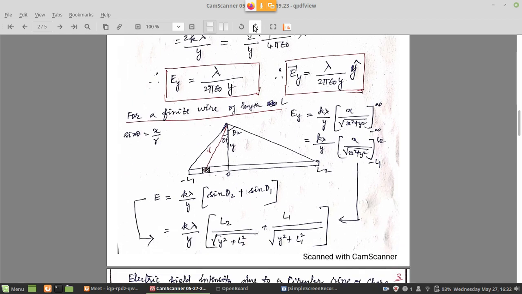But that was for an infinite wire. For a finite wire, I can use this expression and directly convert it for a finite wire of length L. I am assuming that the left side is minus L1 and the right side is plus L2. Why L1 and L2? L1 and L2 are measured from the point O where I am measuring the electric field. O is not the center, so L1 and L2 are not equal. That is what I mean. That's why I am taking L1 and L2. Otherwise, I will take minus L and plus L.